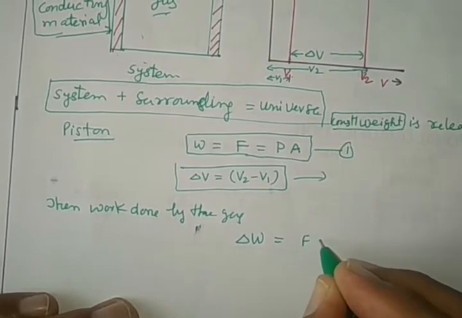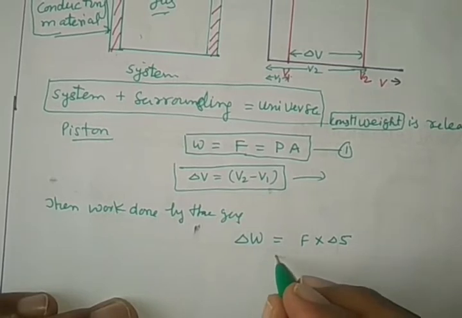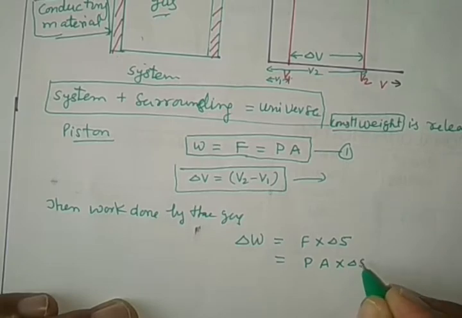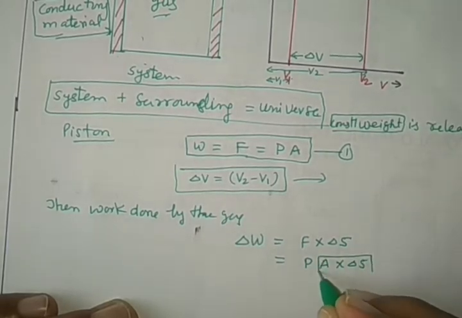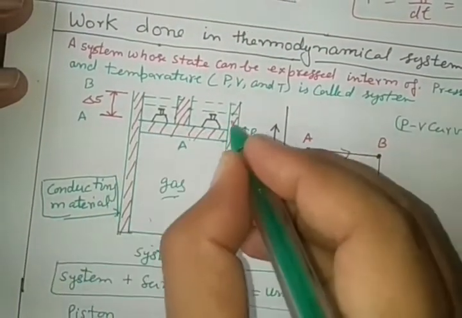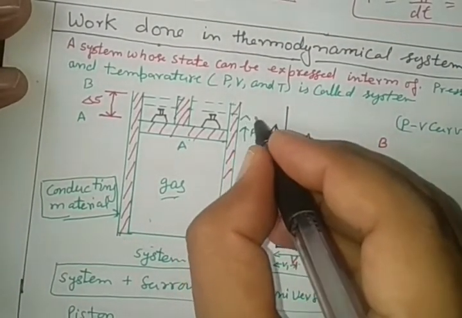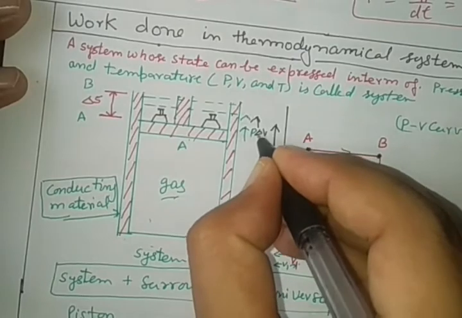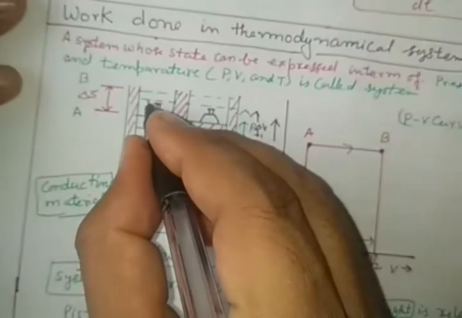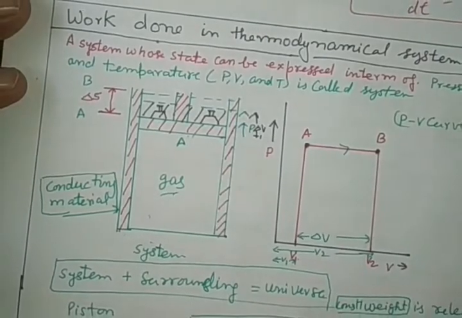It is equal to force into displacement. But this force is pressure into area, into delta S. See the term A into delta S in the diagram. This total area into ds, which I have shaded by black here, is delta V.